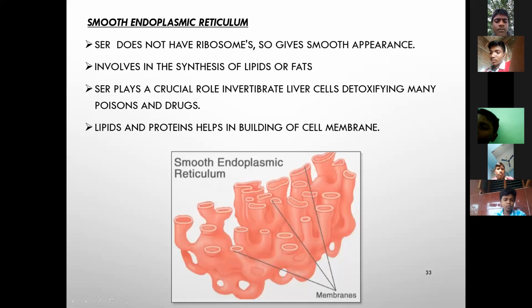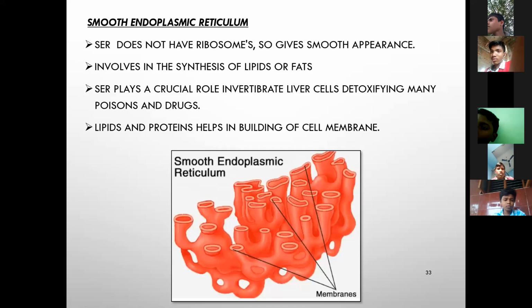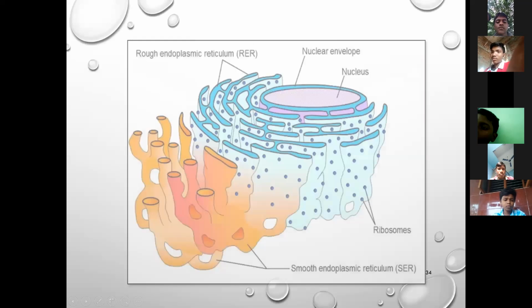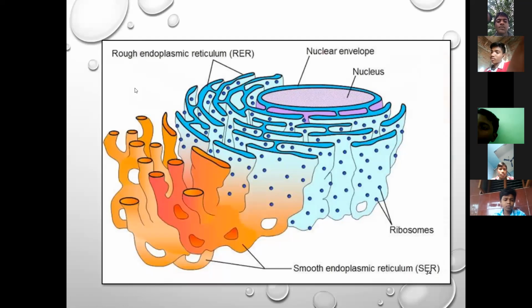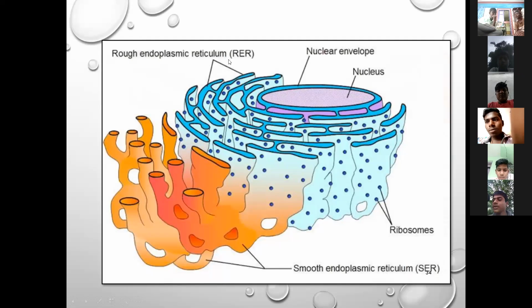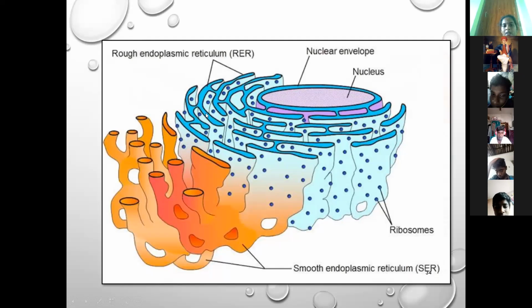Next, this is the smooth endoplasmic reticulum. This is also endoplasmic reticulum. This is the rough endoplasmic reticulum. Why is it called rough endoplasmic reticulum?